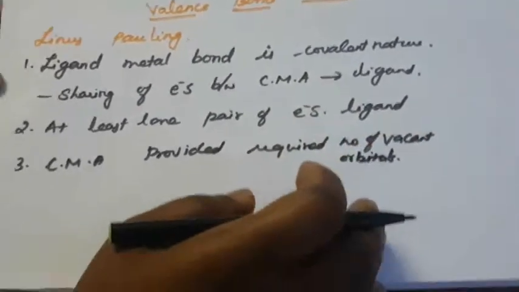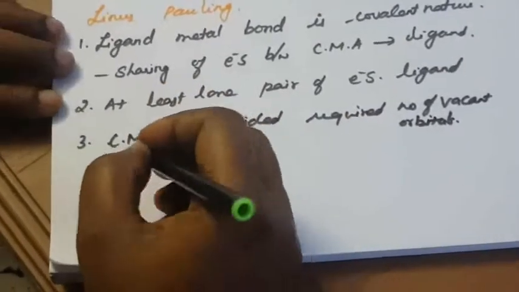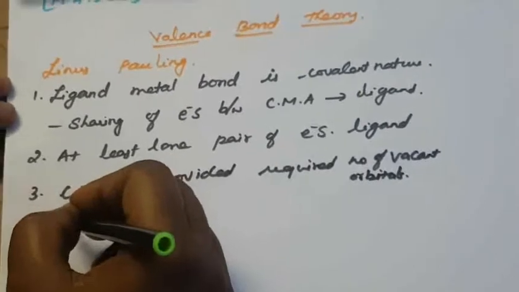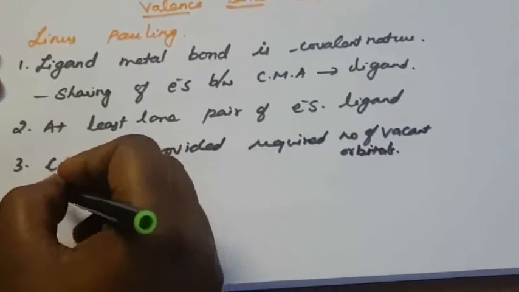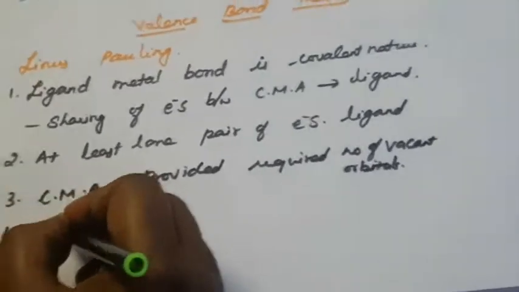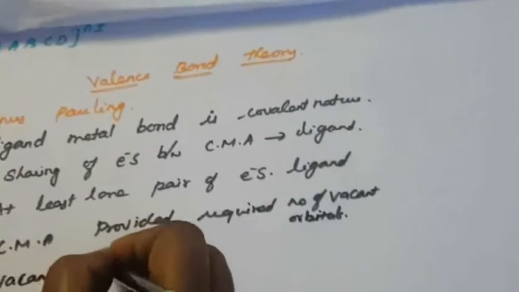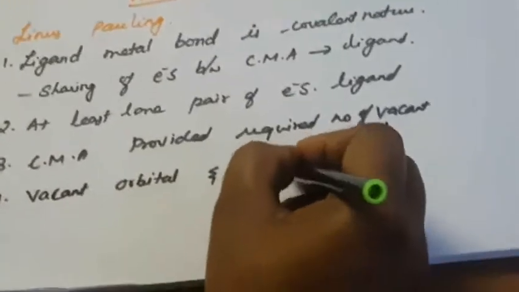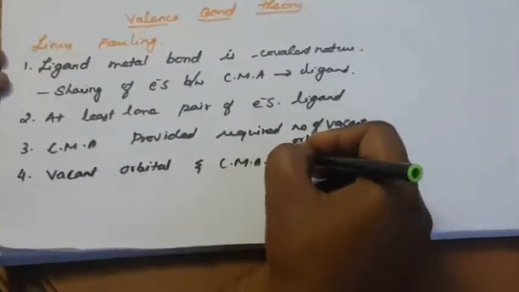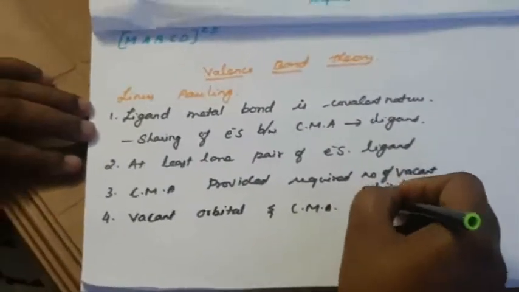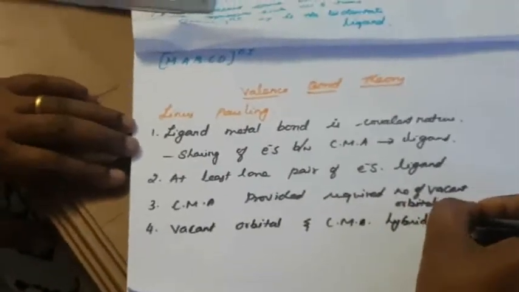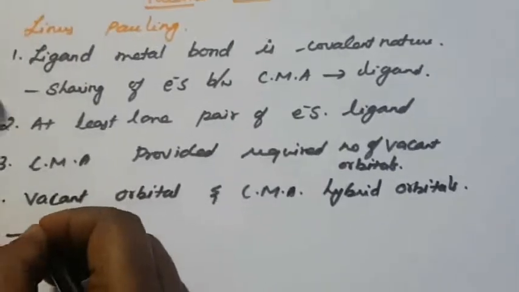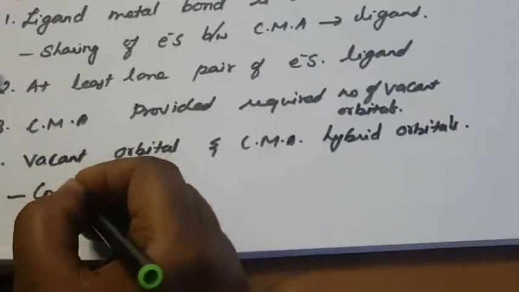Next one is that these vacant orbitals of the central metal atom undergo hybridization, and they form hybrid orbitals. With these hybrid orbitals, the bond formed is a coordinate covalent bond.